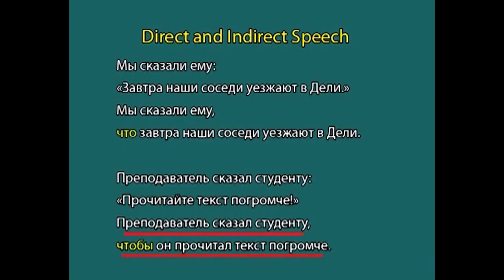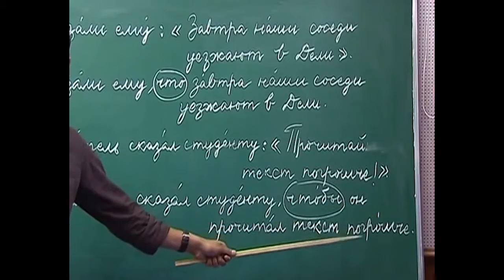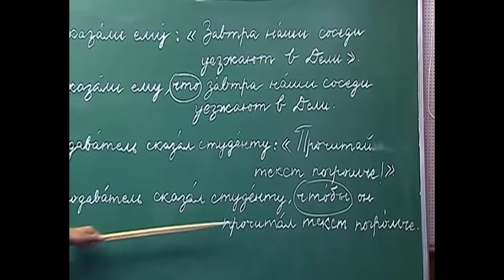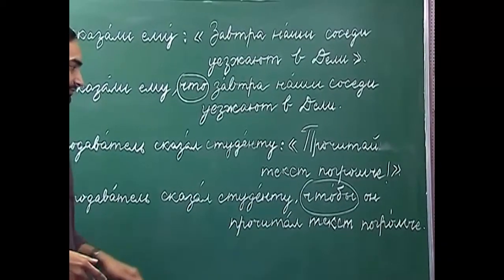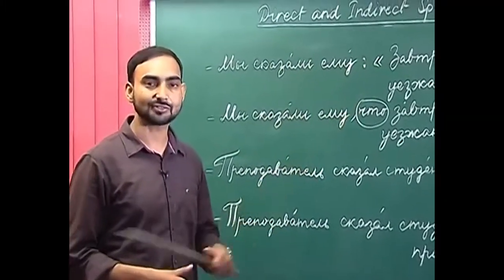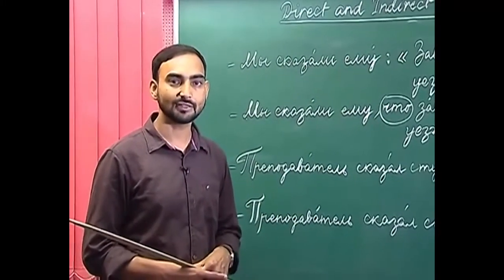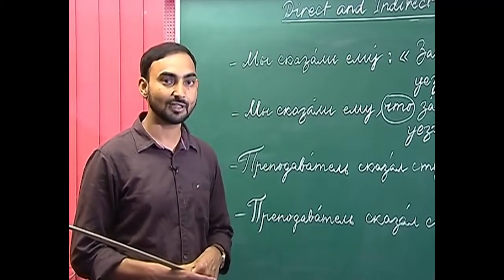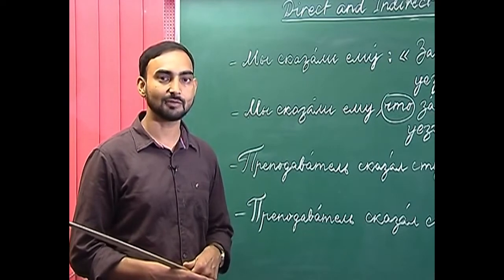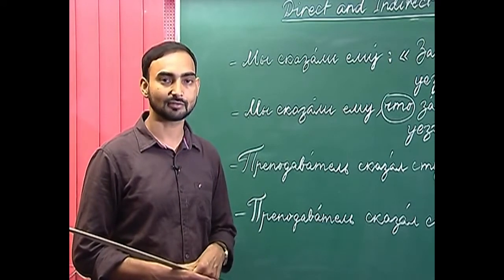Why are we using prochital? We have already explained before that whenever the subject of the subordinate clause and the principal clause are different, we use the verb in the past tense. So, this was about direct and indirect speech: how do we convert the direct speech, or quoted speech, into reported speech, or indirect speech? Now we will move on to the next topic.